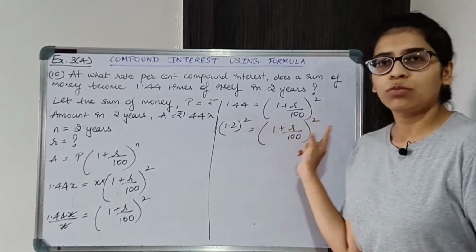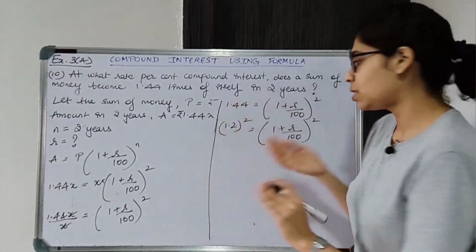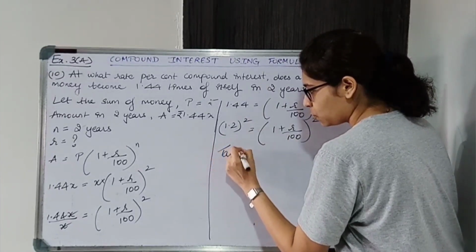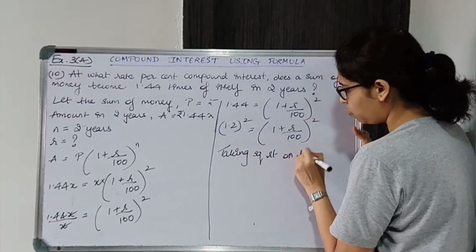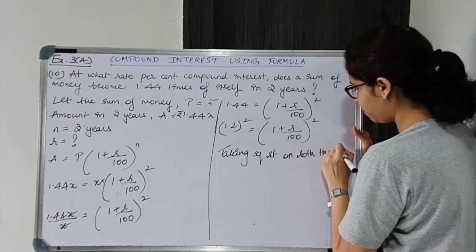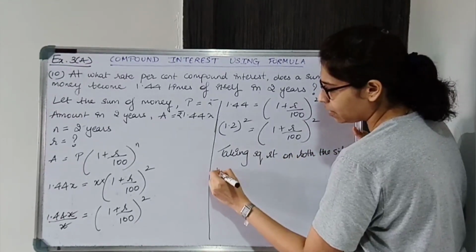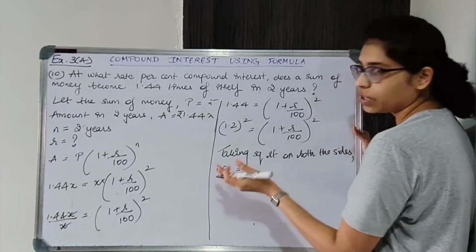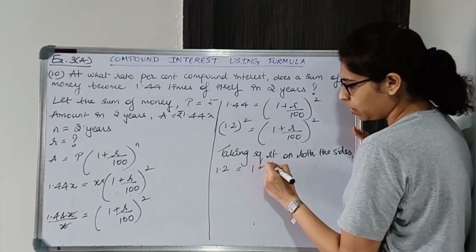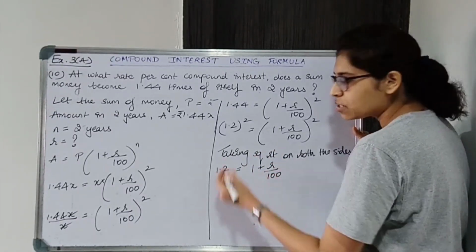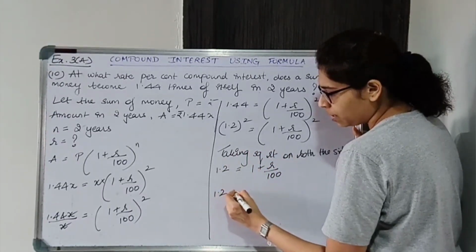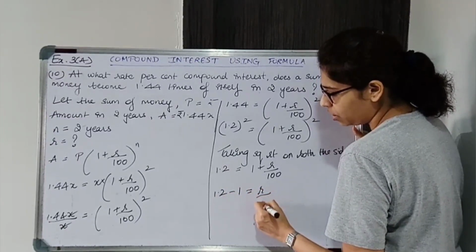Now we have squares on both the sides, so we'll take square root on both the sides. We'll get 1.2, the square will vanish, is equal to 1 plus r upon 100. Here also the square will vanish. Now we'll solve this. So 1.2 minus 1 is equal to r upon 100.